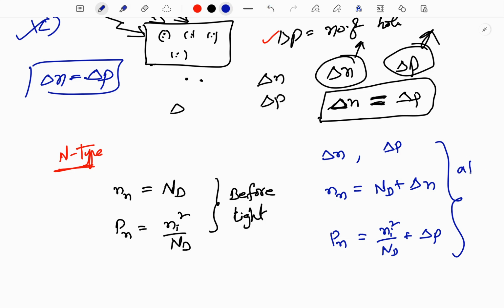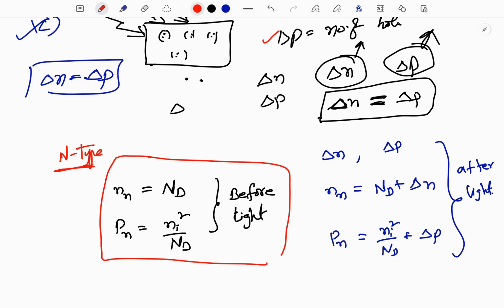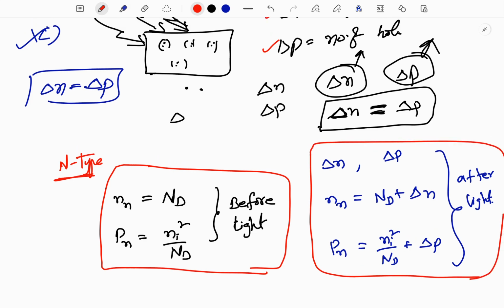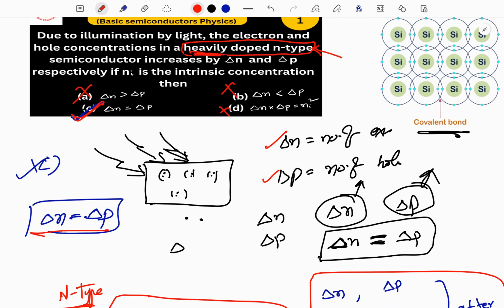This may not be needed, but it may be asked in the future also. But our actual answer is delta N is equal to delta P.